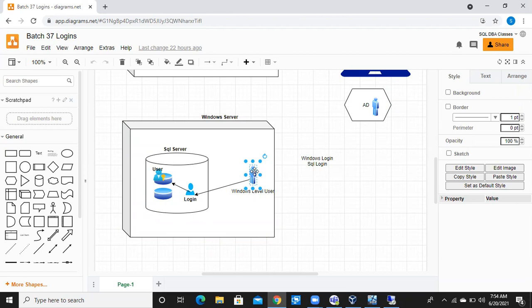That's fine. But as of now, we don't have Active Directory set up, right? So that's why I'm creating a user at the Windows level. That's what I'm saying. Users in the organization will mostly be created at the Active Directory level only. We don't create individual users in the Windows machine directly. It's not a good practice.